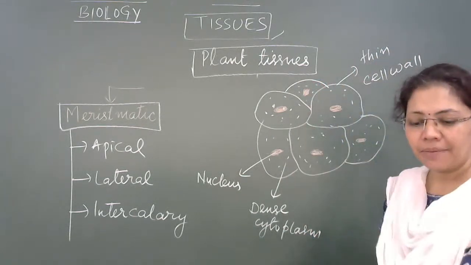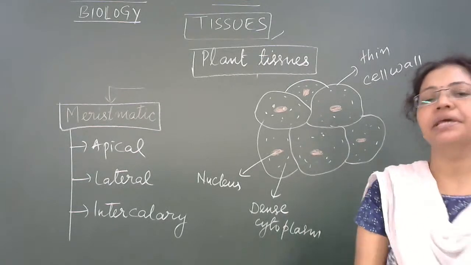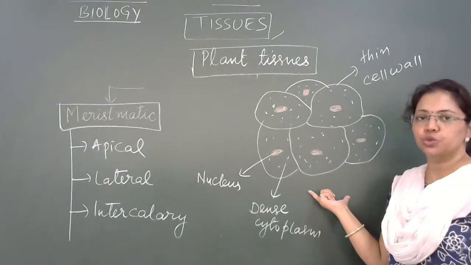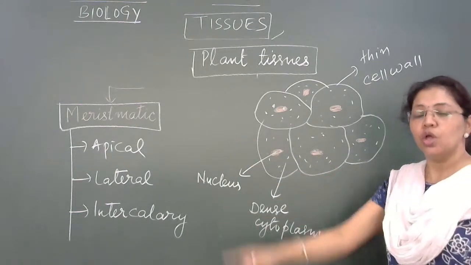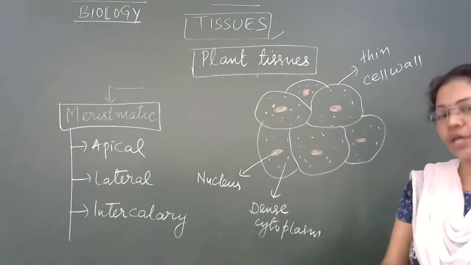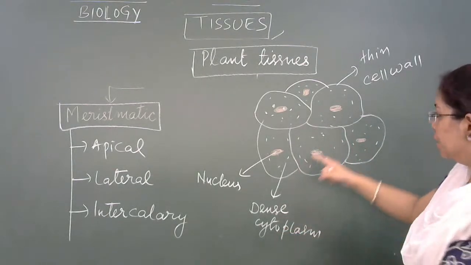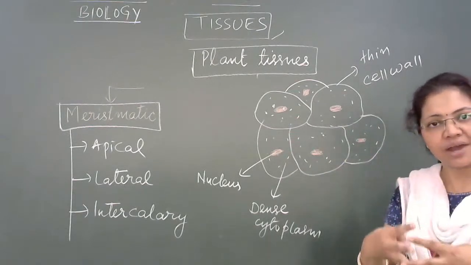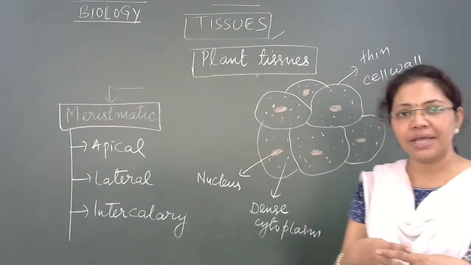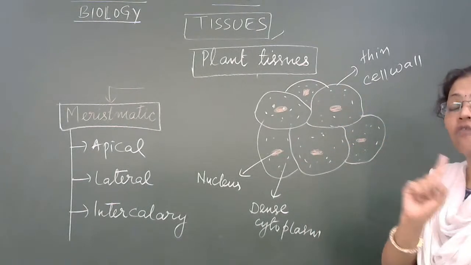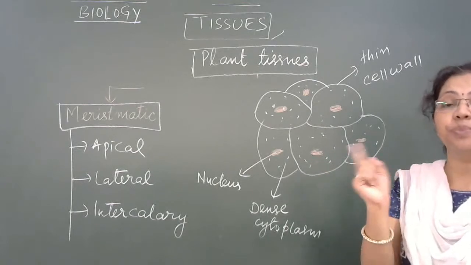From the diagram, it is quite clearly visible that the cells in meristematic tissue, the plant tissue which has the capacity to divide throughout the life of the plant, are compactly arranged. They don't have any kind of intercellular spaces.